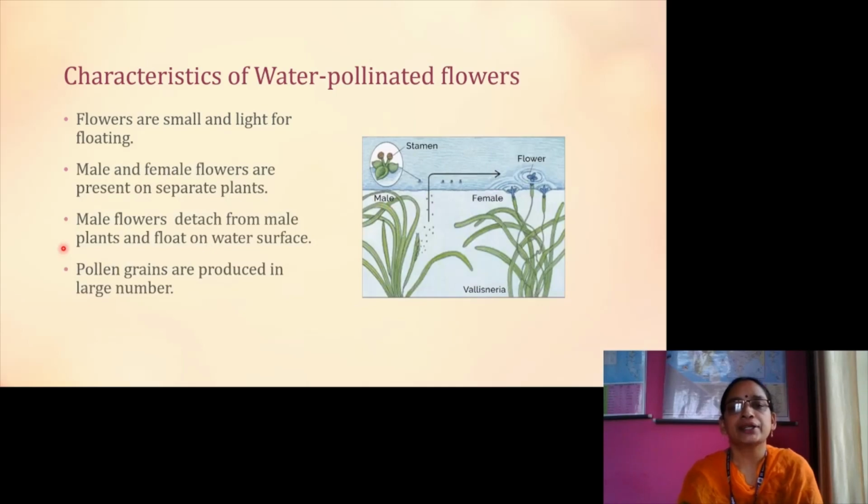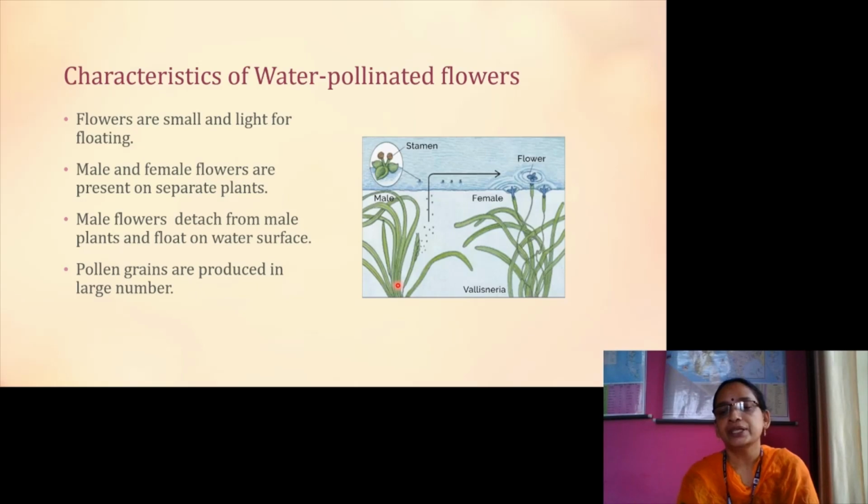What are the characteristics of water pollinated flowers? Flowers are small and light for floating. Male and female flowers are present on separate plants. Male flowers detach from male plants and float on the water surface. Pollen grains are produced in large number.